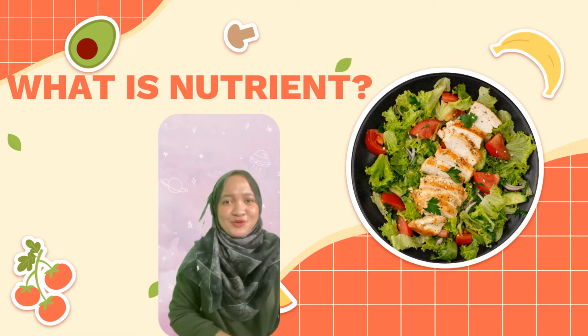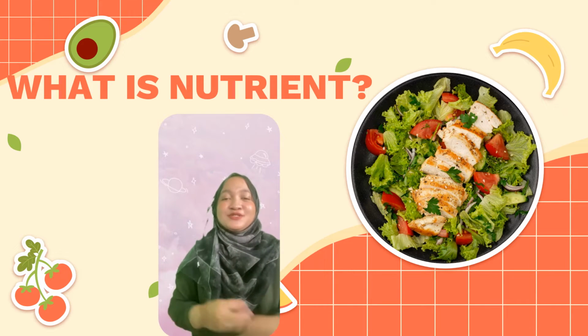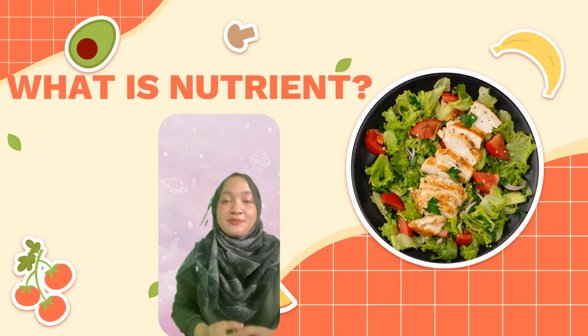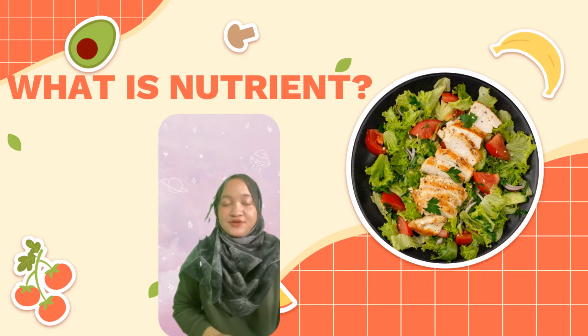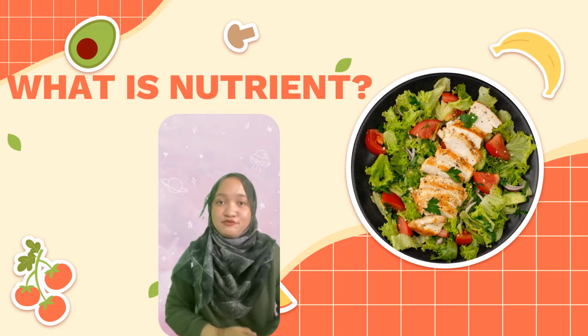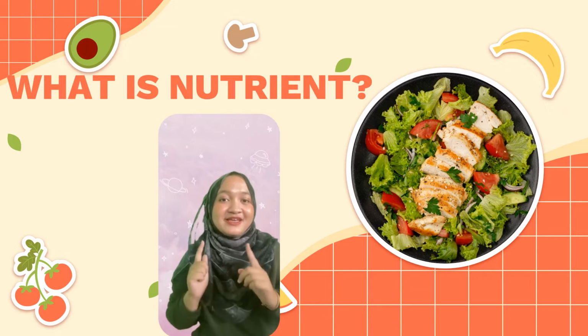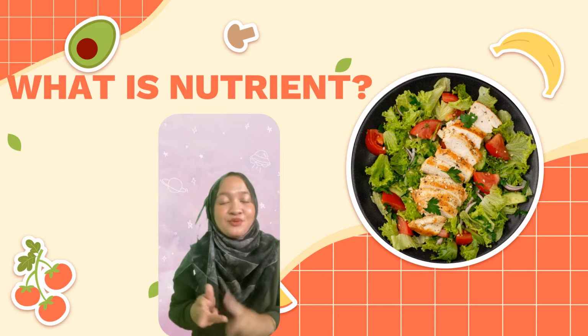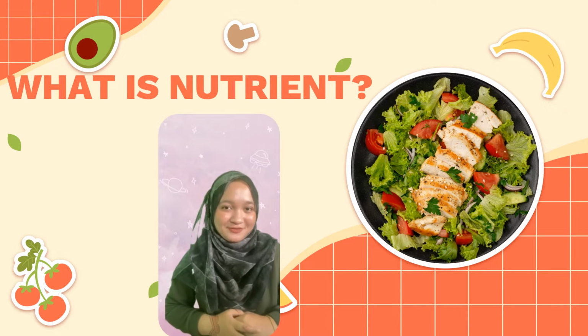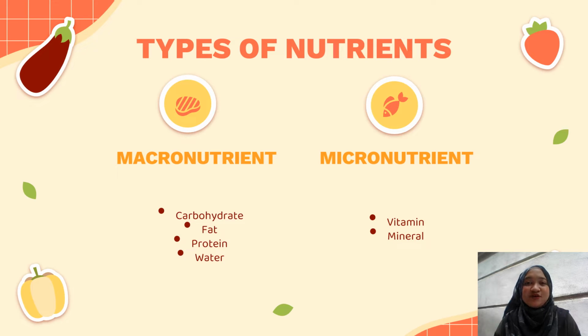Perhaps you know what nutrients are? Alright, so a nutrient is a substance that provides nourishment essential for life, growth and development. There are 6 types of nutrients, which are fat, carbohydrate, protein, water, minerals, and vitamins. Macronutrients consist of carbohydrate, fat, protein, and water, while micronutrients consist of vitamins and minerals.